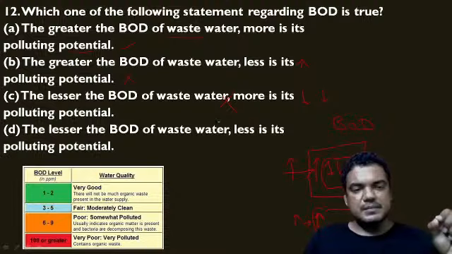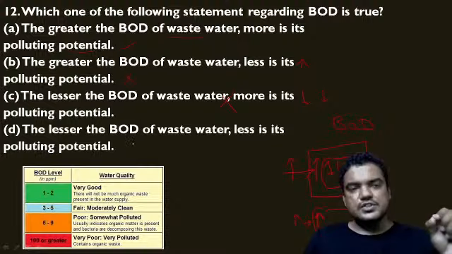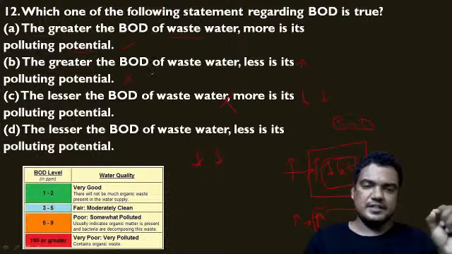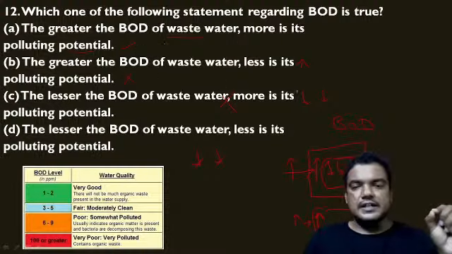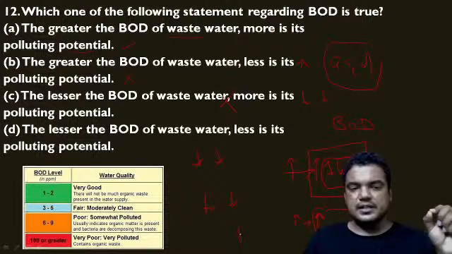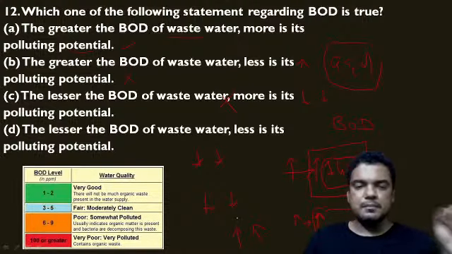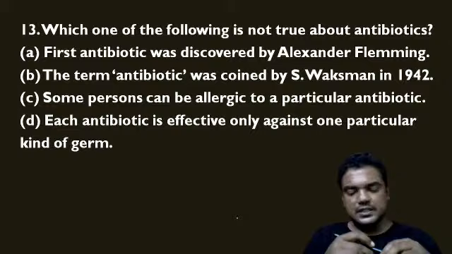Now let us see the fourth statement. The lesser the BOD of wastewater, the less its polluting potential. Yes, it is correct. So the first one, the greater the BOD of wastewater, the more its polluting potential, is also true. So A and D both are true here, which you have to remember. Lesser the BOD, lesser the pollution potential. Higher the BOD, higher the polluting potential. Now let us see another question.